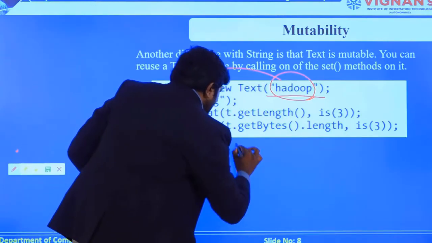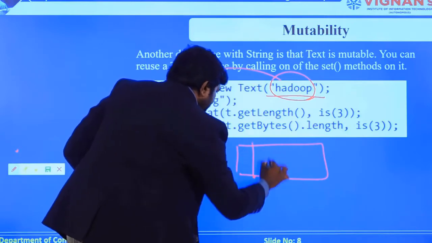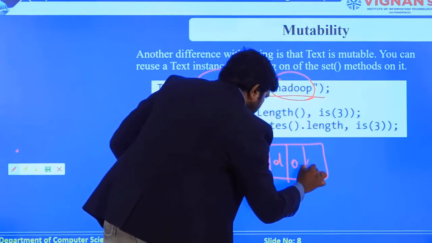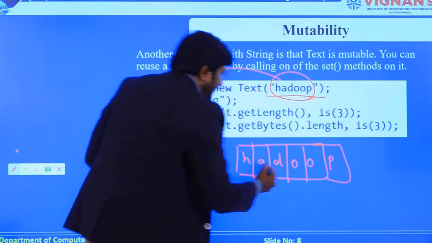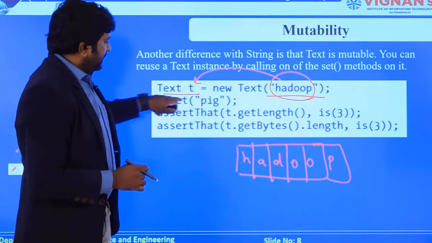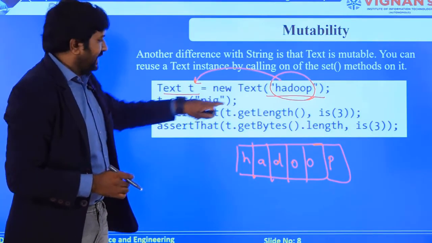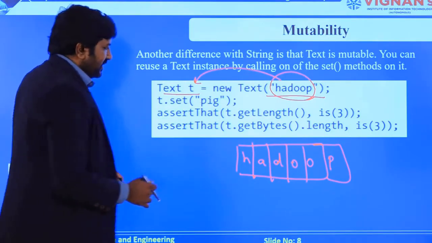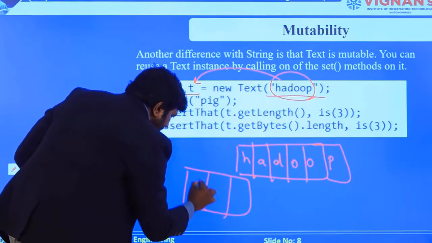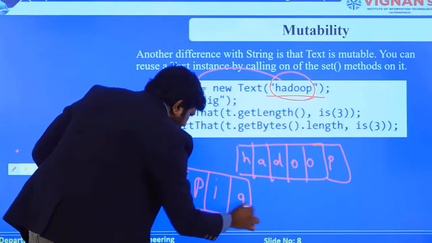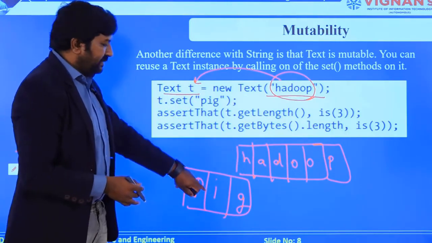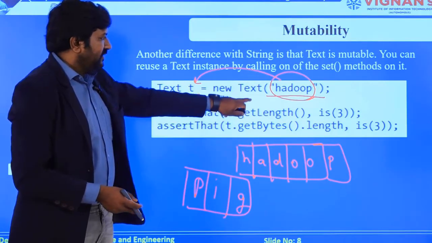So if I store the same value again into the array, now let's see, I have set the same string to pig. That means whatever you have created earlier will be replaced with a new word, that is pig. So there is no more Hadoop available with you. You are going to replace the same string with a new word, that is pig.